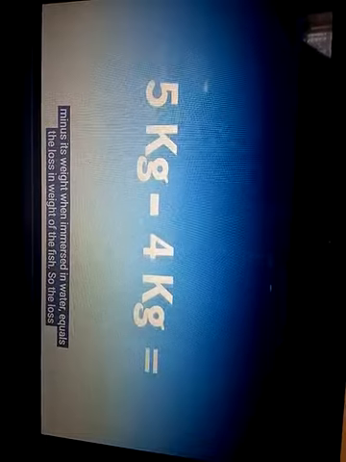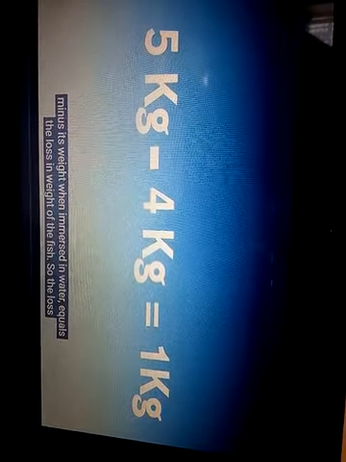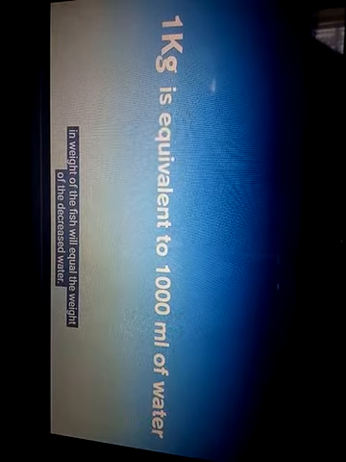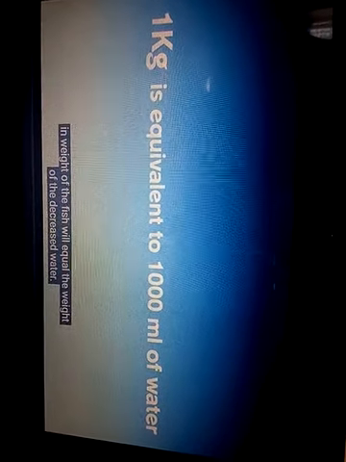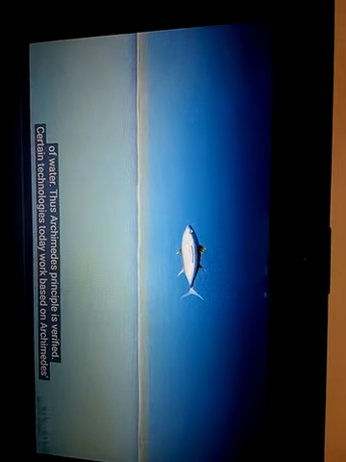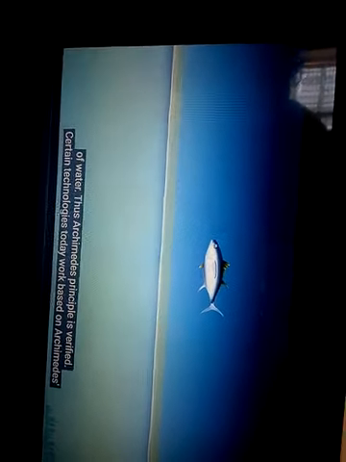That is, the weight of the fish when outside minus its weight when immersed in water equals the loss in weight of the fish. So the loss in weight of the fish will equal the weight of the decreased water. This is because the upthrust or buoyant force is equal to the weight of the decreased amount of water. Thus, Archimedes' principle is verified.